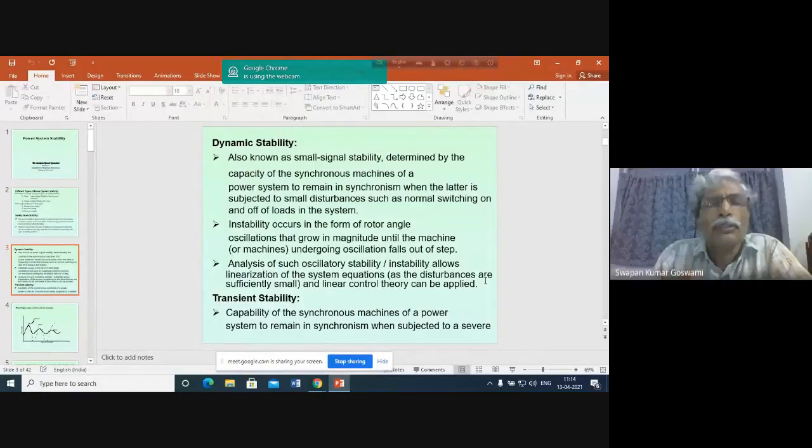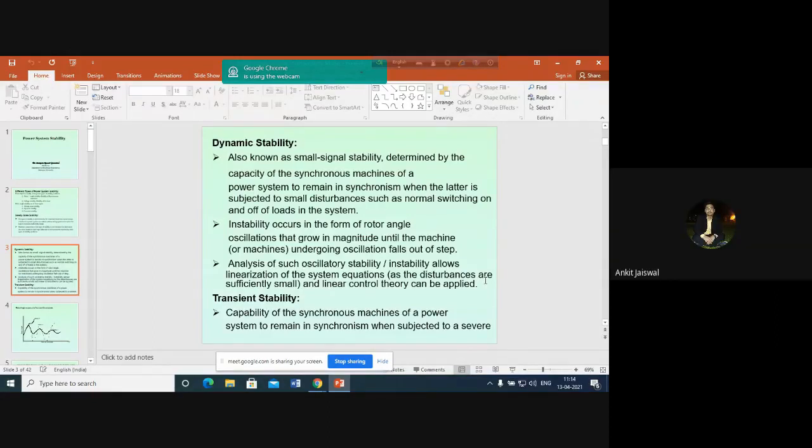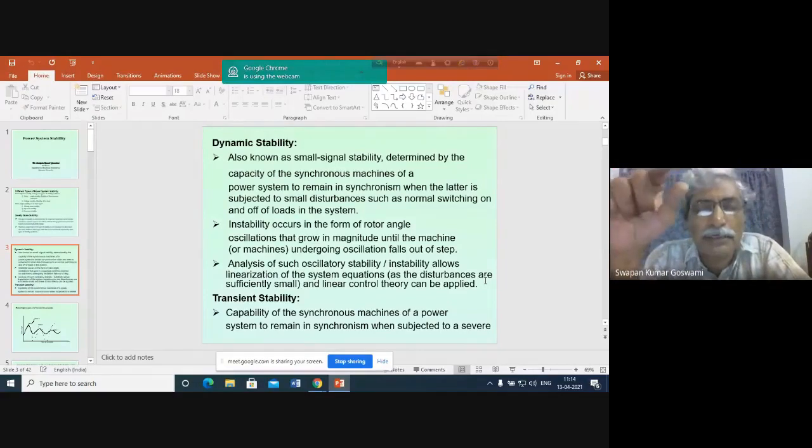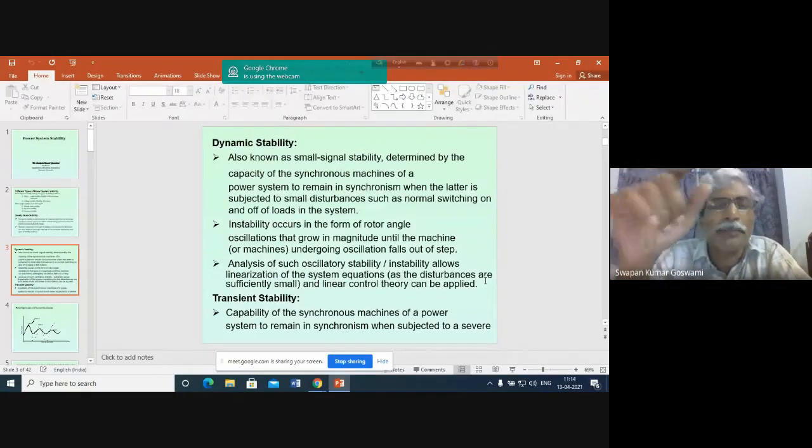Yes, sir. I don't know whether you have experimented on this as well. In the laboratory, have you done any experiment on this? Sir, we haven't done any experiment where the load is increased and increased. Okay. So this type of collapse is caused basically because of this basic characteristic. That means, what happens?